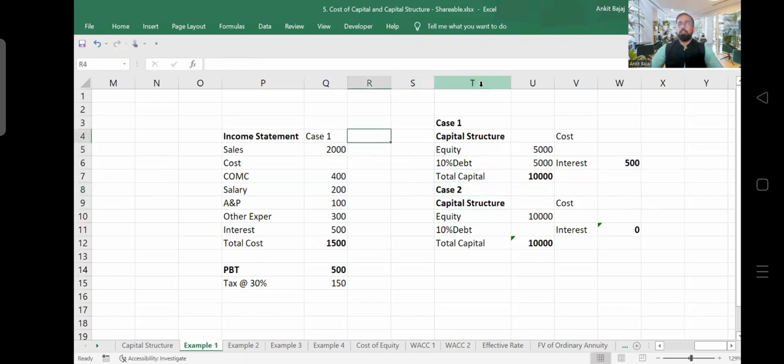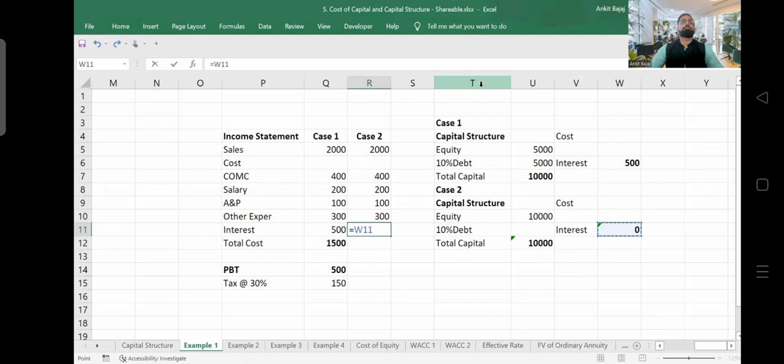Now, if I draw the income statement for case two, what result will we get here? Sales is 2,000 crore. Cost of material consumed is 400, salary 200, advertisement and promotion 100, other expenses are 300 crore, and interest cost is going to be zero here, for sure.